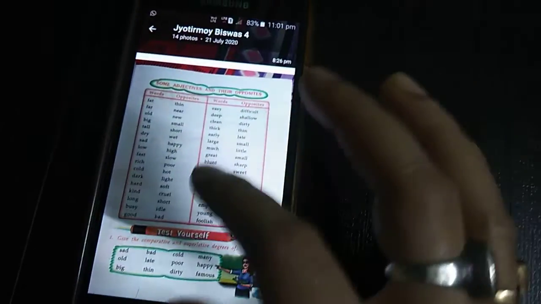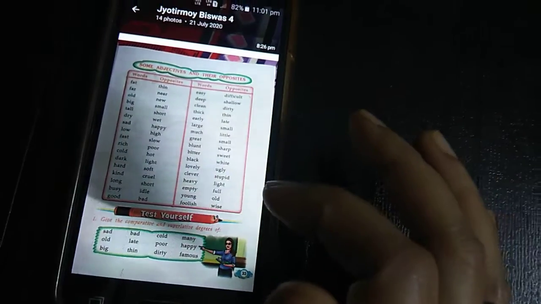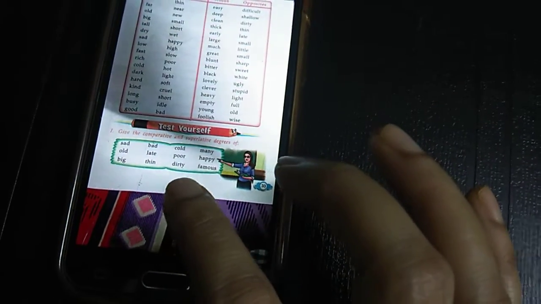Next, some adjectives come with their opposites. This you have to learn, adjectives and their opposites. Fat, thin; easy, difficult; far, near; deep, shallow. These are opposite adjectives, matching opposites. Now, give the comparative and superlative degree of the following.